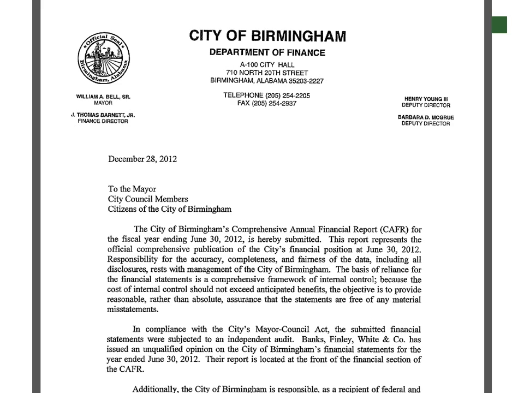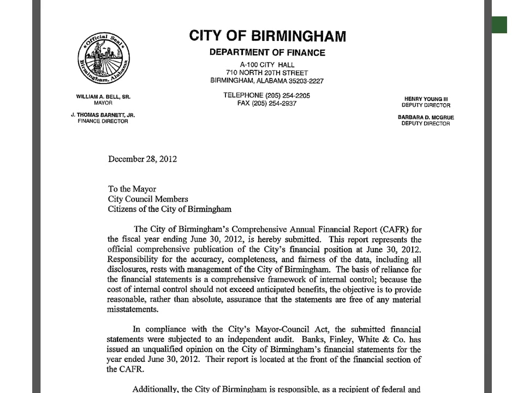The introductory section will start out with what's called a transmittal letter. And this is coming from, I think, the finance director for the city of Birmingham. And basically, if I can read the first paragraph here: The City of Birmingham's Comprehensive Annual Financial Report for the fiscal year ending 6/30/12 is hereby submitted. The report represents the official comprehensive publication of the city's financial position at June 30th, 2012. It tells the responsibility for accuracy, completeness, and fairness of the data rests with the management of the City of